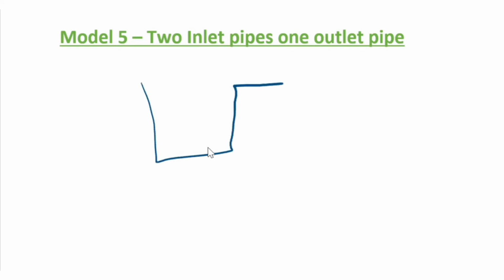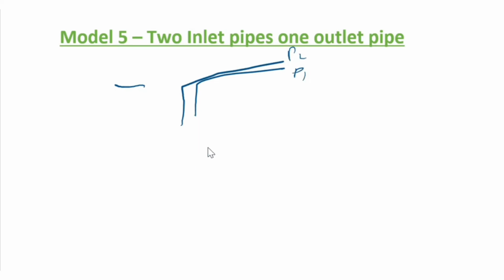So there is a big tank. This big tank has two pipes continuously filling it, namely P1 and P2. Due to a leak or outlet, one pipe is leaking out the whole water. So that is P3.